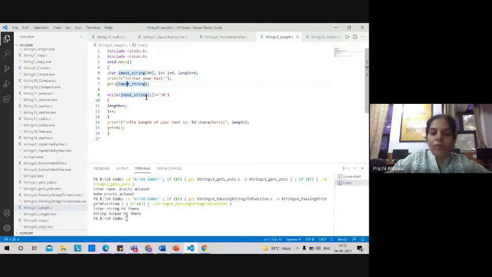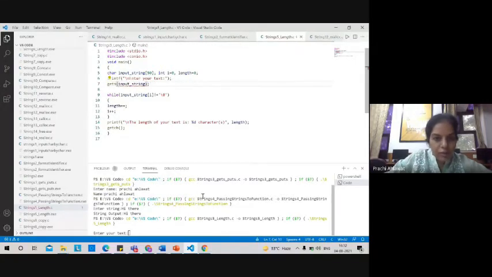So here we have used a loop, and the terminating condition is that until and unless we encounter a null character, we keep incrementing the length variable and calculating the length of the string. And in the end, we are printing the length of this text. So let's run this. Just a second.